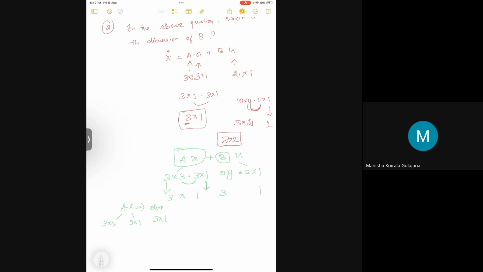So this 2 should be the same, so y should be 2. The inner dimensions go away, and you again get 3 cross 1. Why should these 2 be the same? Because there is an addition in between. If the dimensions don't match, you cannot add the matrices together. That's it. So your B matrix dimension would be 3 cross 2.